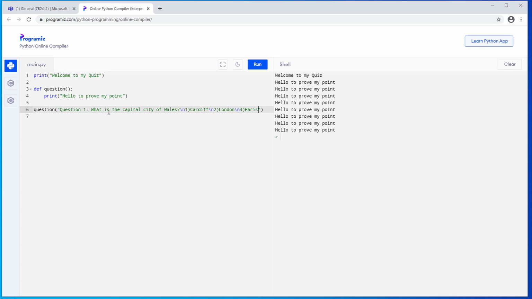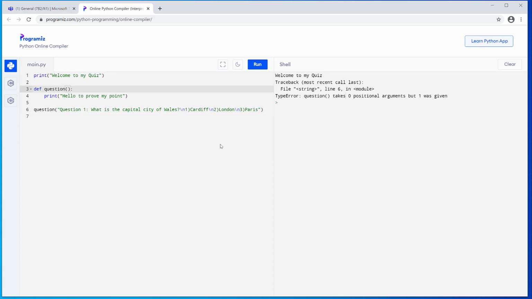Now, if I was to run this a second, it would cause me an error and it would crash. It says that question takes 0 positional arguments, but 1 was given. That's a fancy way of saying that inside my brackets, I provided it with some information that it wasn't expecting to see. If I put question here, I can't use question, I've already used that here. There's the name of it. So I'll just call it Q, simply. So question takes that variable Q.